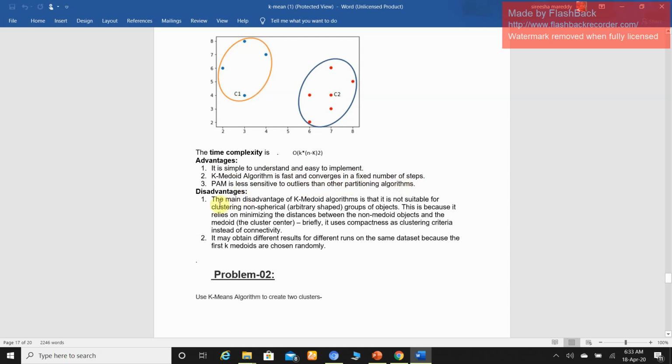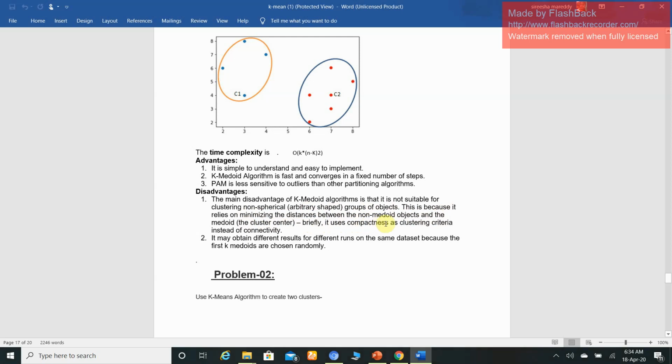Disadvantages: the main disadvantage of the K-medoid algorithm is that it is not suitable for clustering non-spherical groups of objects. That means arbitrary shaped groups of objects. This is because it relies on minimizing the distance between the non-medoid objects and the medoid.